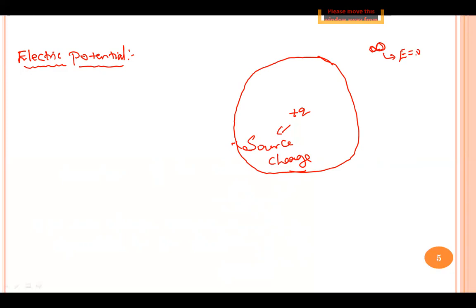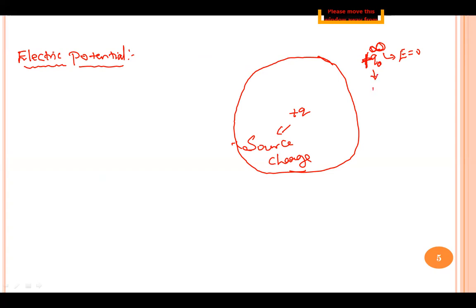At infinity electric field becomes zero. This is already proved. When we did the first chapter, I proved that electric field at infinity becomes zero. So at infinity electric field will be zero. Now what do we do? We will place a unit positive test charge at infinity. Near this infinity we will place a test charge Q naught. We will place a test charge Q naught at infinity.